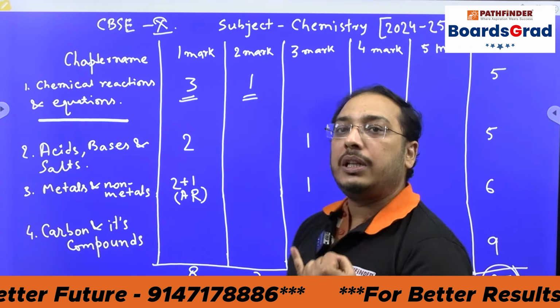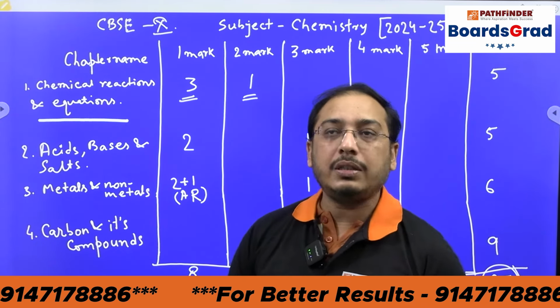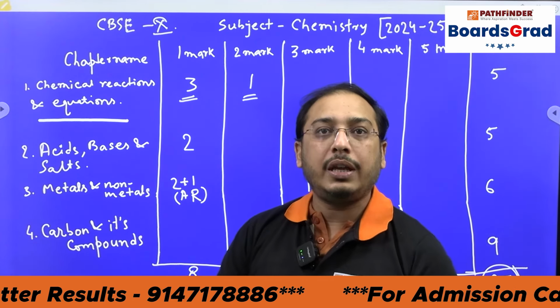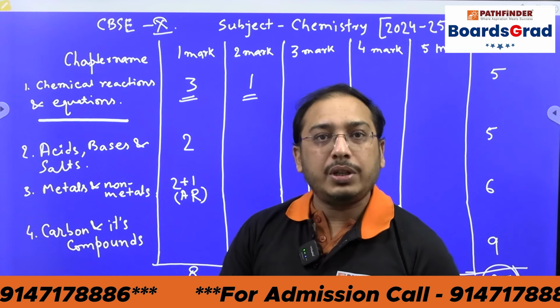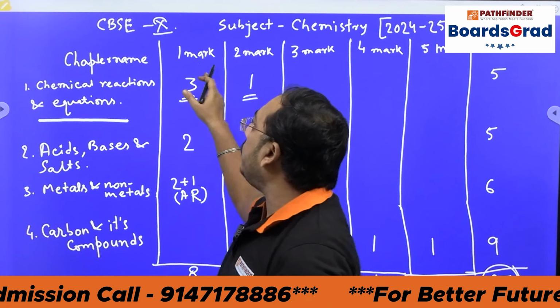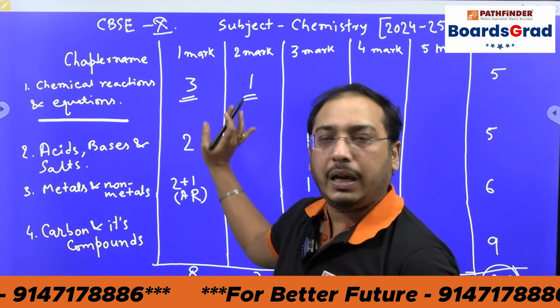The questions should be on the types of reactions and equations. It might be the precipitation reaction, neutralization reaction, different types of decomposition reaction, and the redox reaction. From this section, the MCQ or 1 mark questions will come.